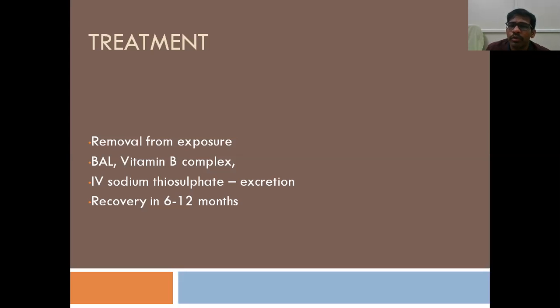Okay, and recovery most commonly occurs within 6 to 12 months. Okay, it is in months. So it will take long for a person, if you remove him from the source of exposure. So, for example, if somebody is exposed to chronic arsenic poisoning due to increased intake of arsenic from water, if you don't remove him from the source, even if you give treatment, he will not actually recover from the symptoms, right?